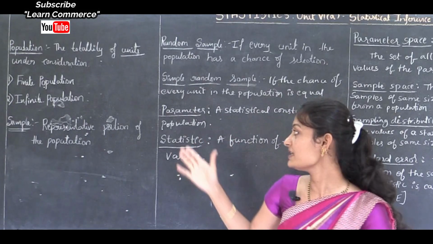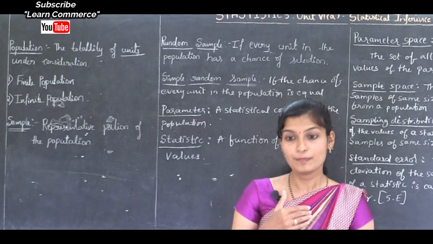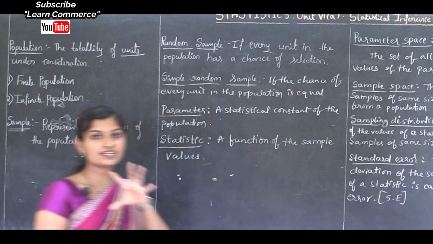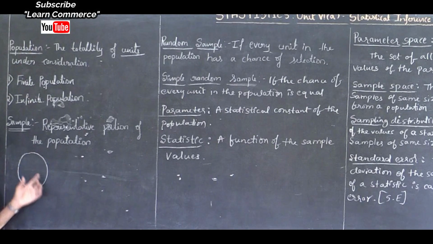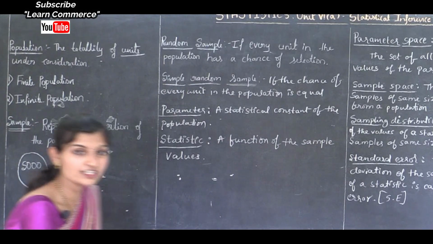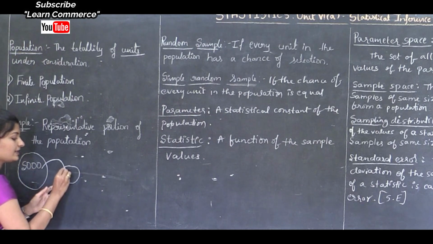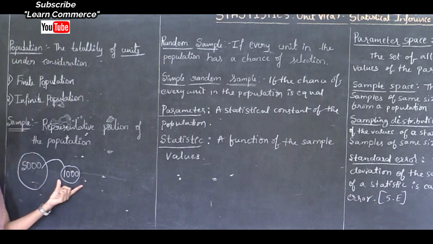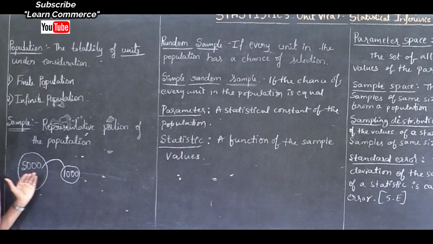Okay, next term is sample. What is sample? Sample is a representative portion of the population. For example, just assume that in a college there are 5,000 students. This is one population. From this population, if I select a few students, for example 1,000 students, the selected students are the sample. So sample is a representative portion of the population, or we can say part of the population.